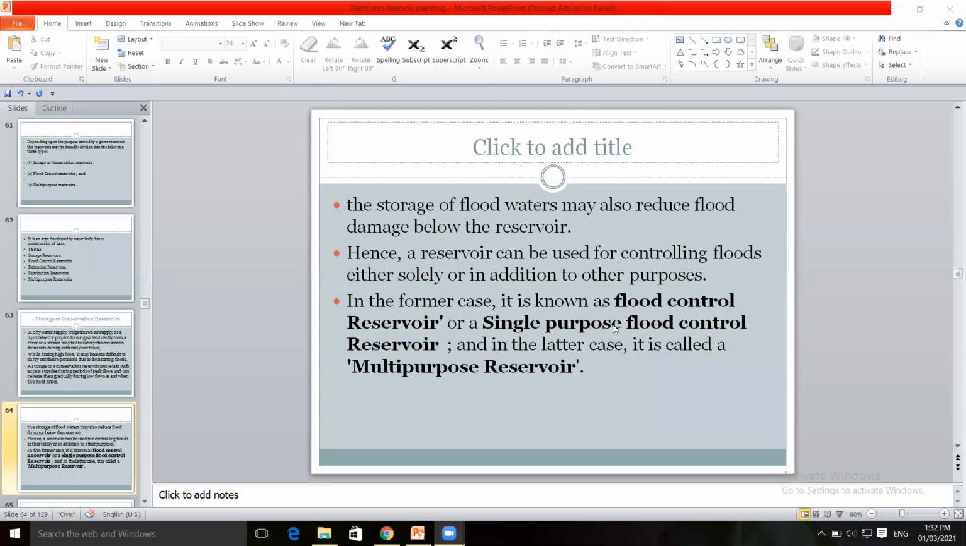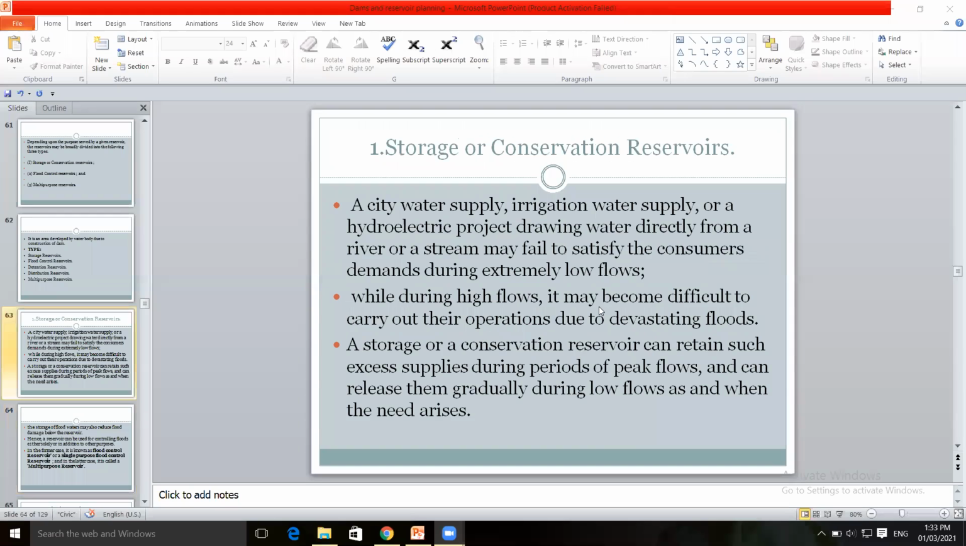It is also used for controlling the flood in case of floods, to control the flood levels of the water, and also that is not only one purpose, but many purposes, multi-purposes. The reservoir is used for generation of electricity, to supply water for drinking purpose to a particular city or town, and for irrigation purpose. This is the first type, storage reservoir or conservation reservoir.